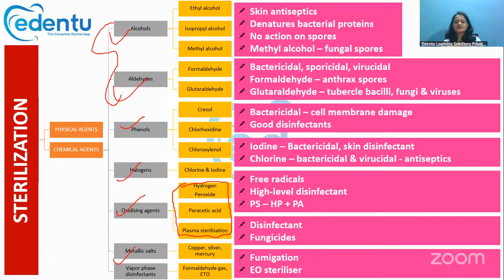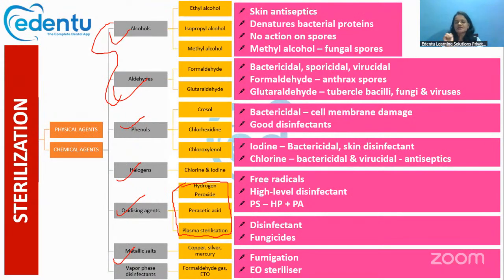Once they create this state of plasma, free radicals, like the hydrogen free radicals and the oxygen free radicals, are released. Okay, so these free radicals have the ability to go and attack the cells. They are highly reactive in nature. So what they do is they readily attack these bacterial cells, and they will denature all the microbes.